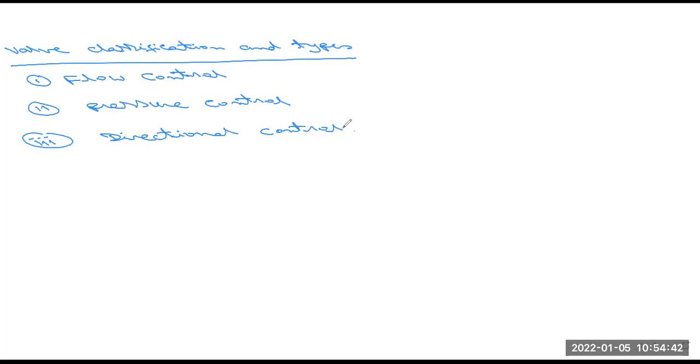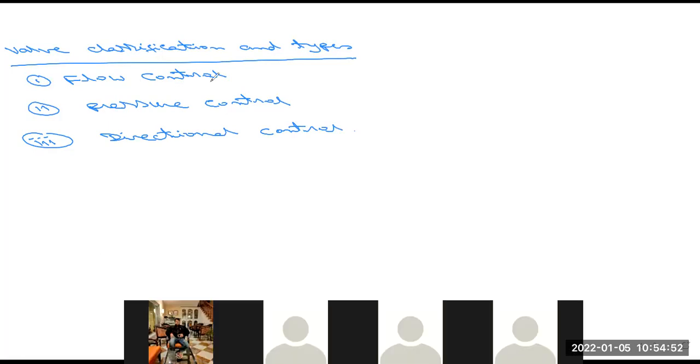Okay, so this is basically application oriented. We have to classify the valve classifications. First one is the flow control system, then the pressure control system, and then the directional control system.